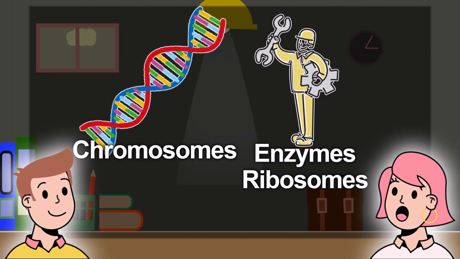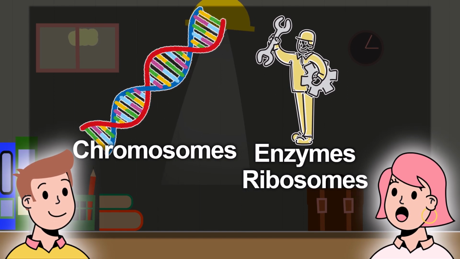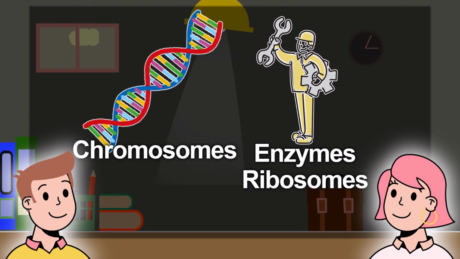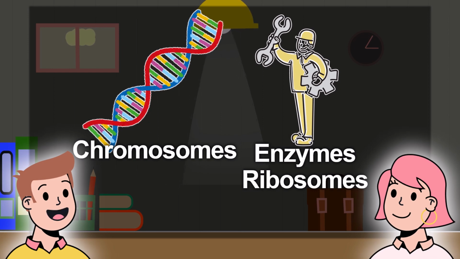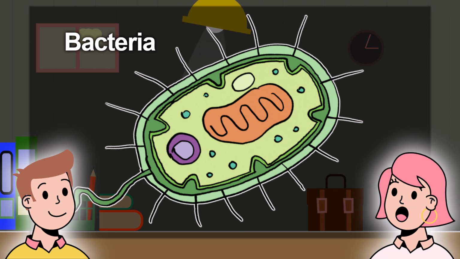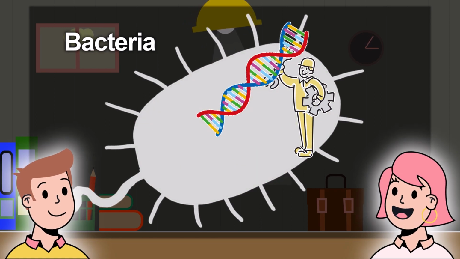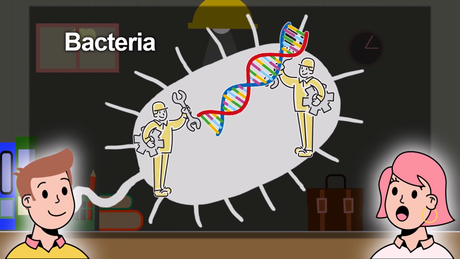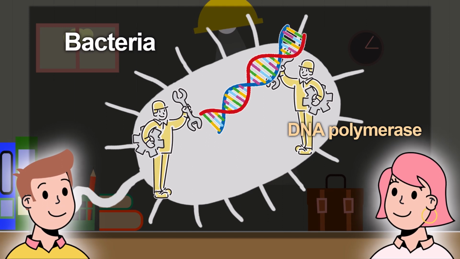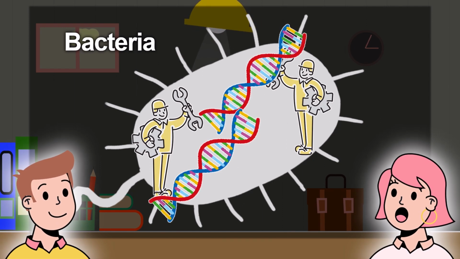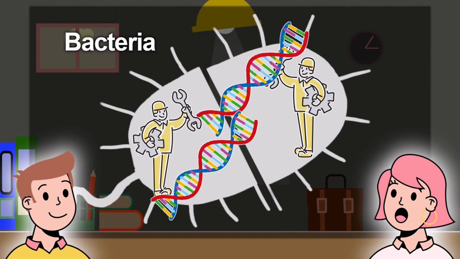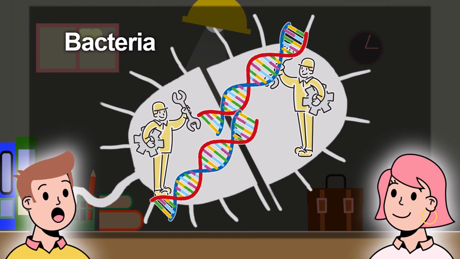For reproduction, you need a blueprint and tools to carry out the process. The blueprint refers to DNA or RNA, and the tools refer to enzymes and ribosomes. So you need both a blueprint and tools, two things. Yes, both bacteria and viruses, as well as our cells, require these two things. Let's take a closer look at bacterial reproduction. Here's a model that shows the structure of bacteria. Hey, didn't you mention before that the blueprint and engineer were included separately? Yes, initially the engineer is formed based on the blueprint. Then an enzyme called DNA polymerase copies the blueprint. So the blueprint has multiplied.